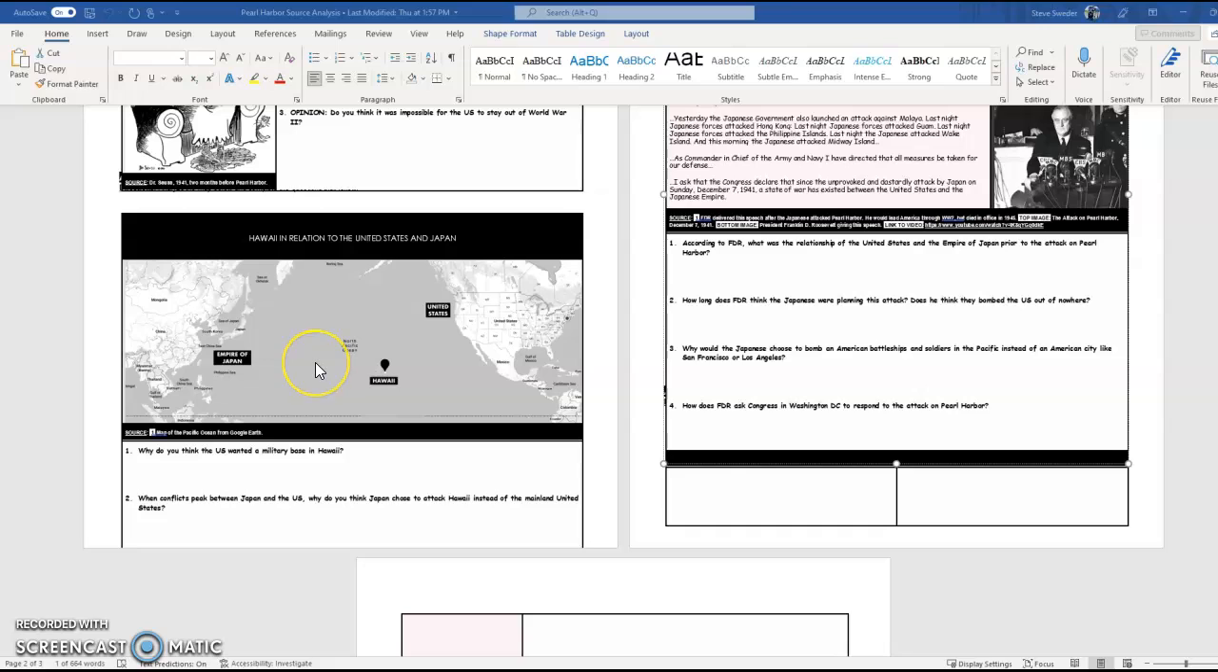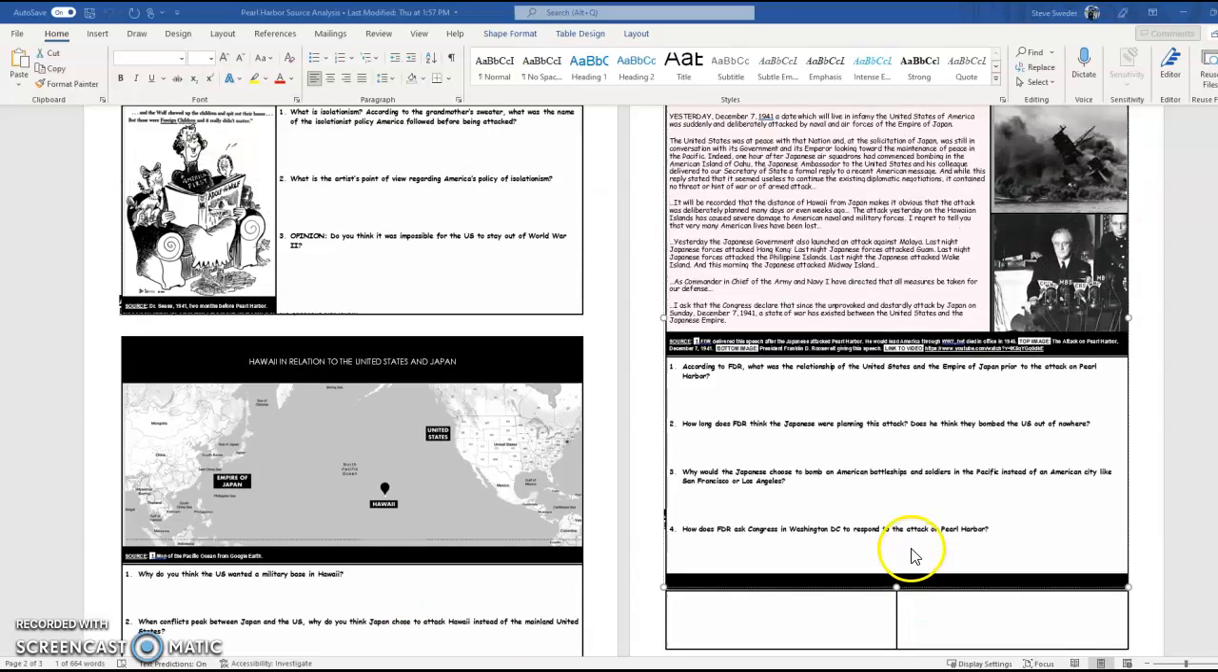Then we have a map of Hawaii in relation to the United States and Japan. So number one here, why do you think the U.S. wanted a military base in Hawaii? Number two, when conflicts peak between Japan and the U.S., why do you think Japan chose to attack Hawaii instead of the mainland of the United States?